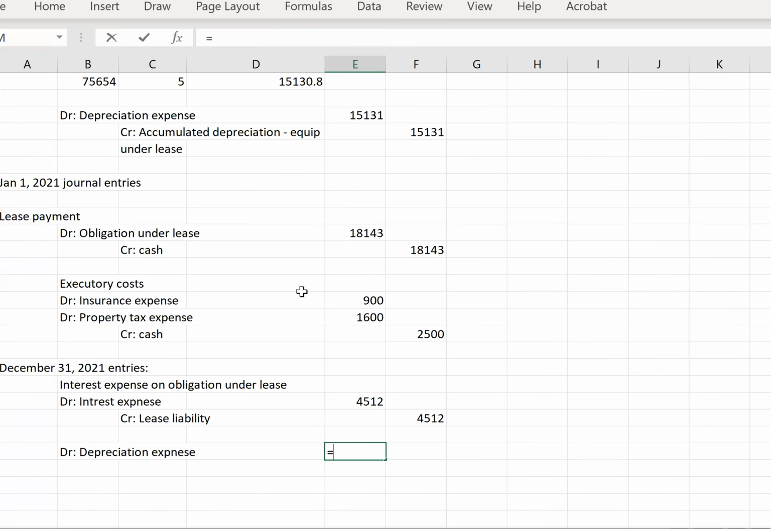Spelling is getting really bad too. It is going to be this amount because it's straight line. And then this is going to be a credit to accumulated depreciation, equipment under lease, and it's going to be the same amount, 15,132. And that finishes off this one.